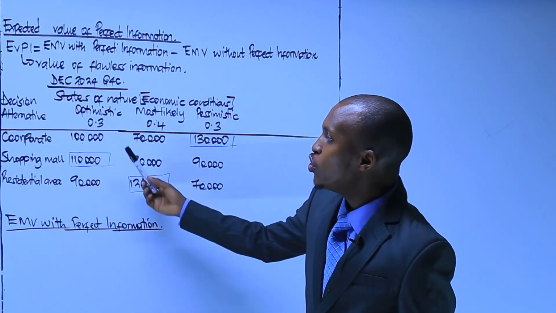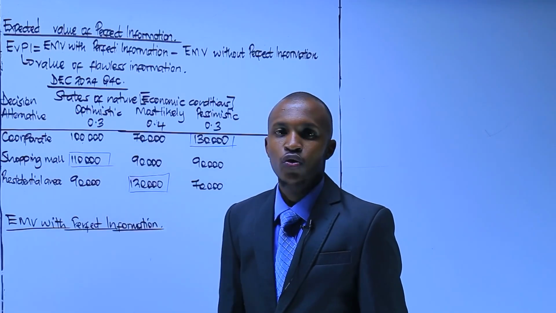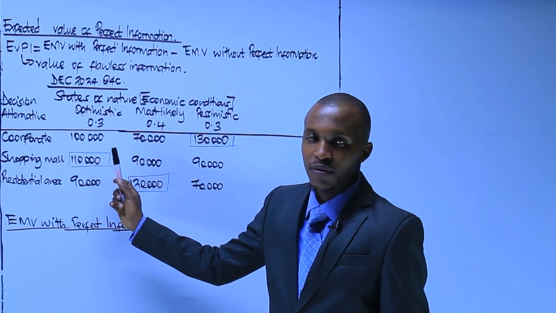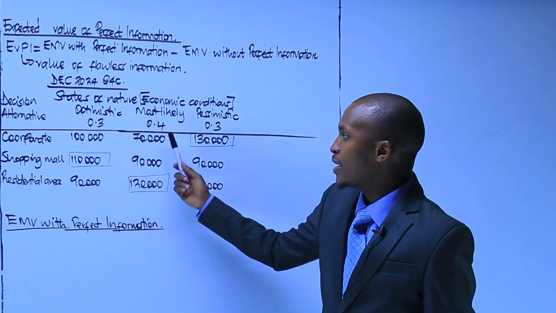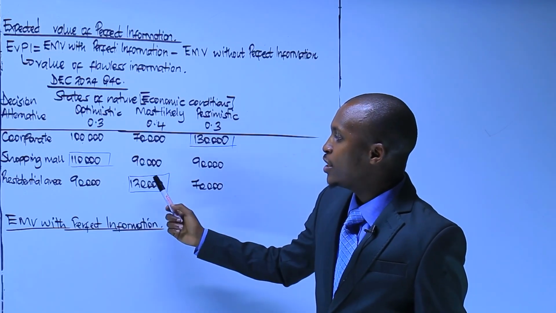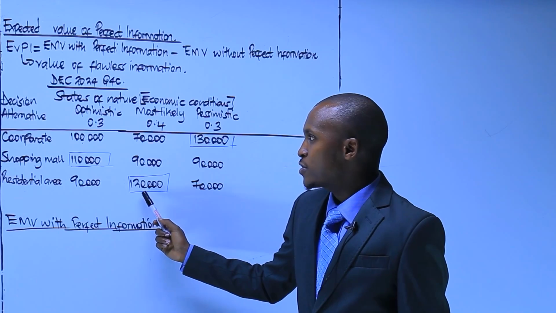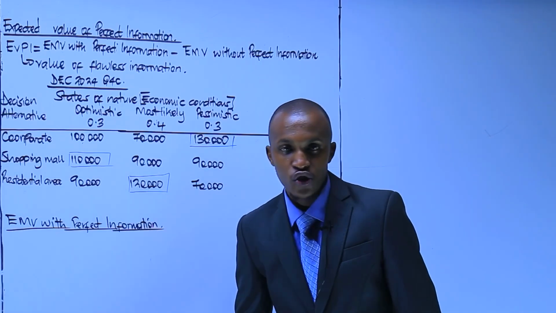Why? If you knew under optimistic that the shopping mall is the best decision you could make, you would choose shopping mall. If under most likely you knew that the residential results in the highest payoff, you're going to select residential.